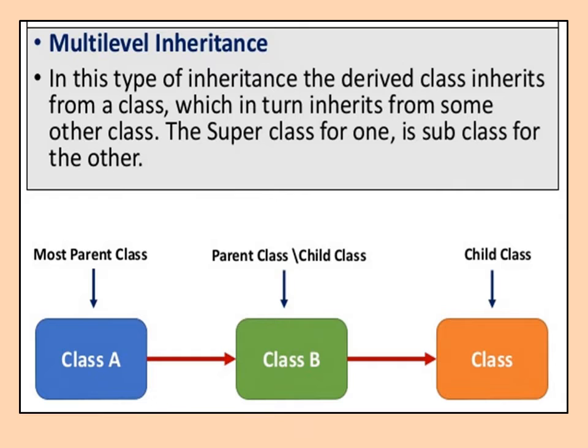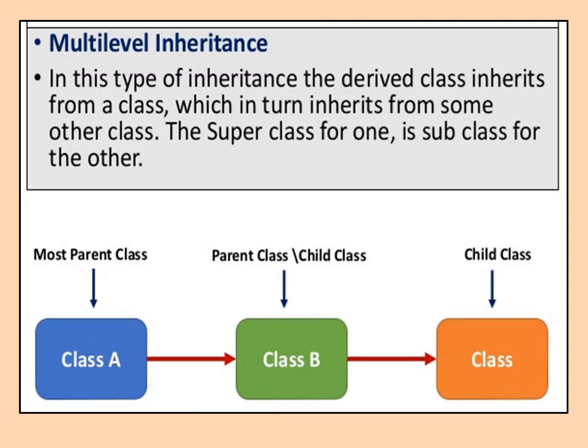Now we are going to see the next inheritance, multi-level inheritance. In this type of inheritance, the derived class inherits from a class which in turn inherits from some other class. The super class for one is the subclass for the other. So it is multi-level. As the name suggests, there are levels of the class.